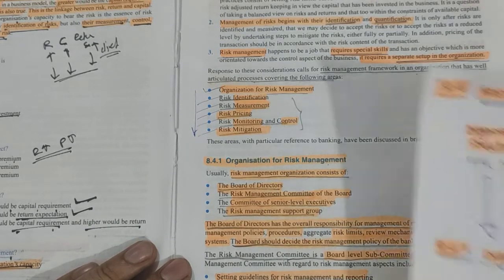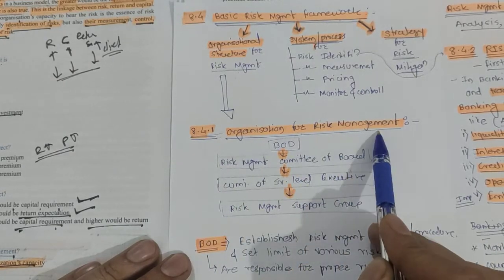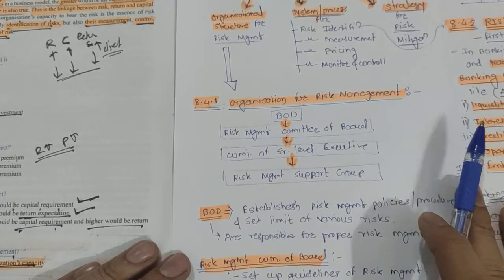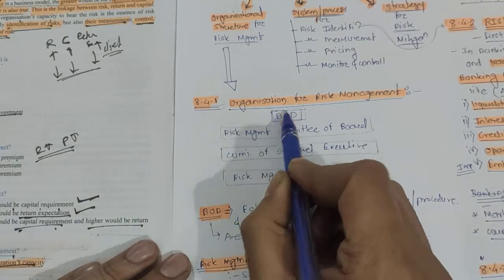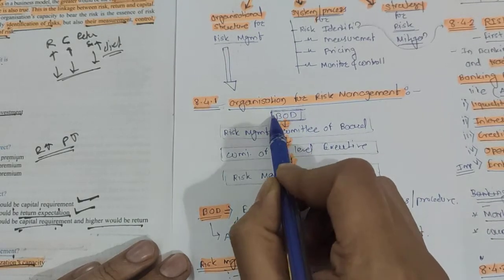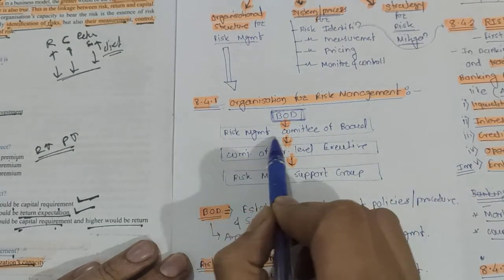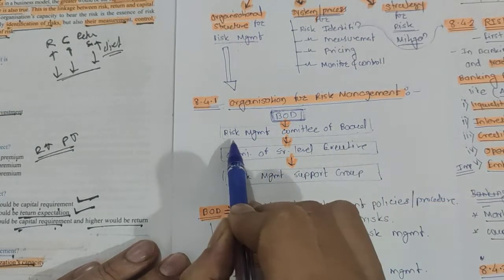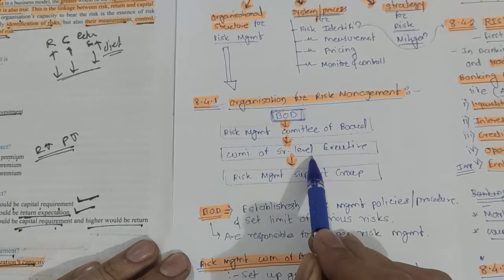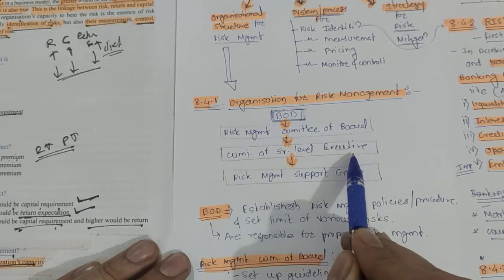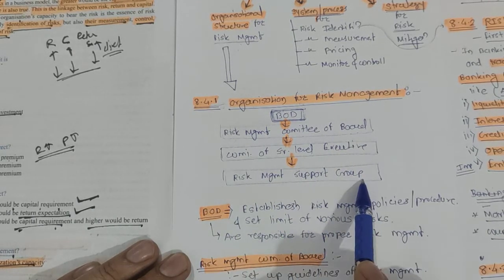So friends, here in a graphical representation is the organizational structure for the risk management. Very first is the board of directors of your bank or company, the top level management. Next is the risk management committee of the board. Next is the committee of senior level executives. And next is the risk management support group.